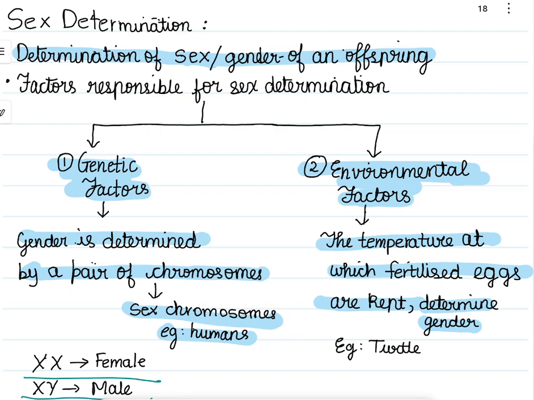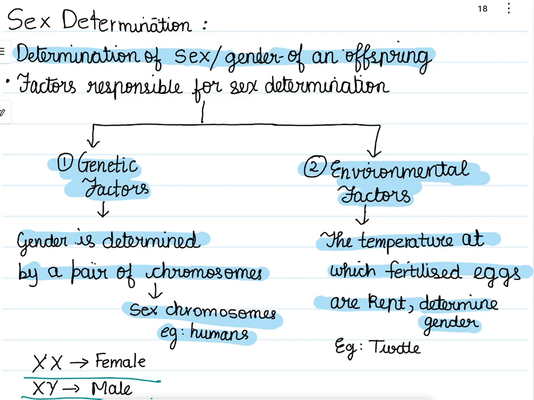Everyone, have you ever wondered what determines whether a baby will be a boy or a girl? It's all about genetics, and today we are exploring sex determination in humans. Firstly, let us understand the term sex determination. Sex determination refers to the determination of sex, which is also known as the determination of gender of an offspring.